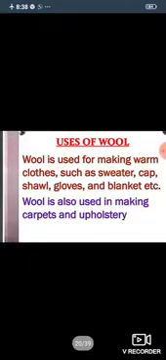Uses of wool. Wool is used for making warm clothes such as sweater, cap, shawl, gloves and blanket, etc. Wool is also used in making carpets and upholstery.